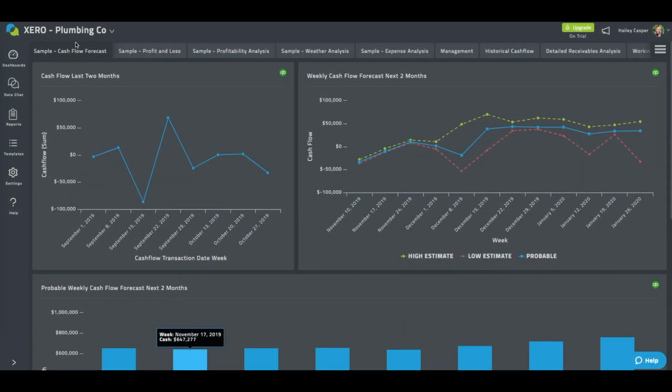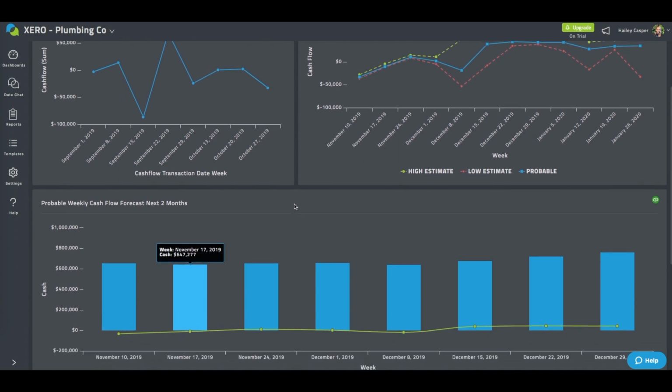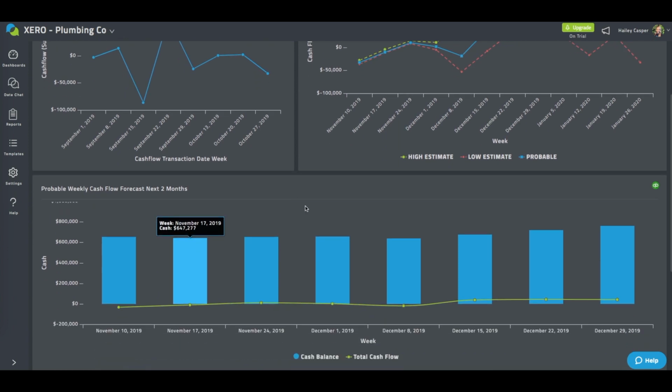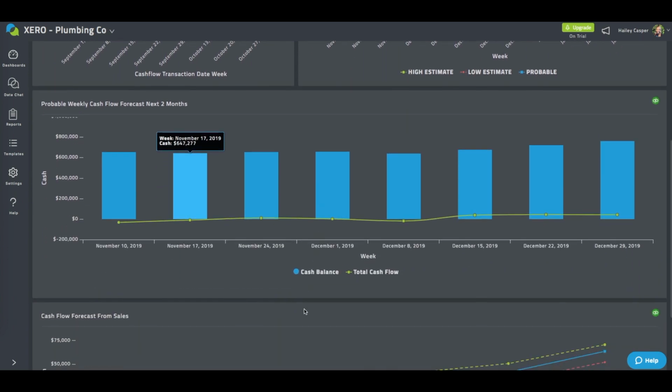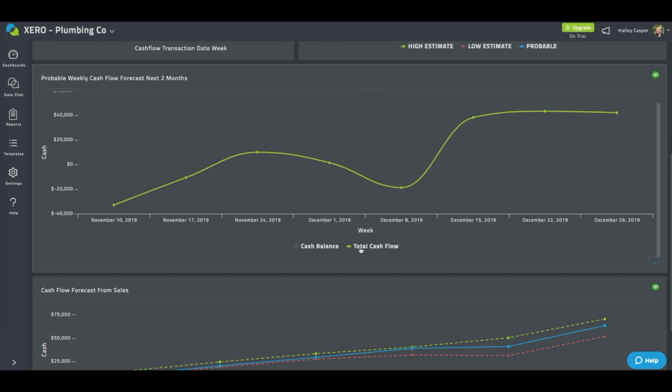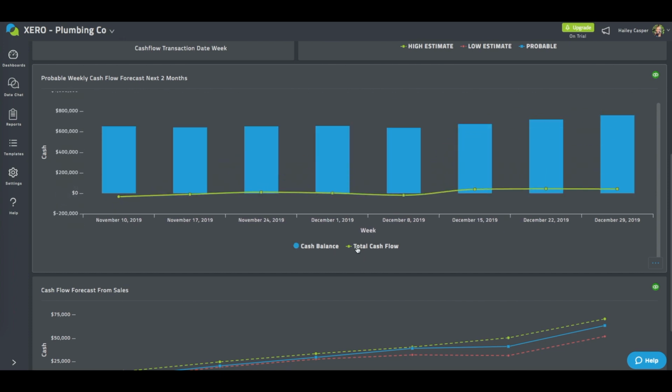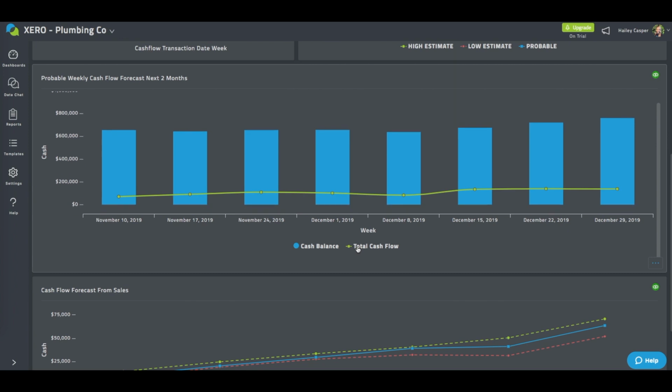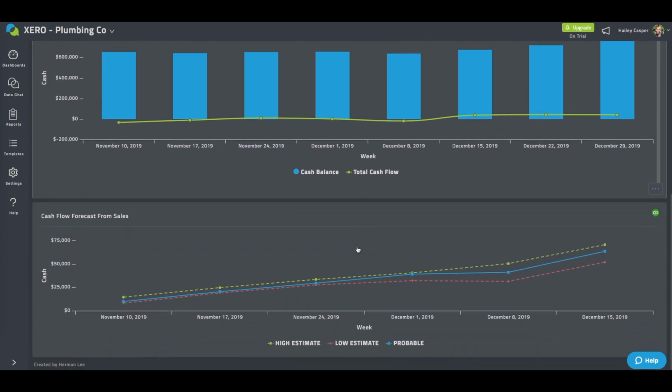Chata.ai's cognitive cash flow forecasting feature allows you to take a totally hands-off approach to forecasting. The system automatically generates a rolling cash flow forecast projecting probable, high estimated predictions, and low estimated predictions based on the historical data of the individual business. Chata's system factors several dimensions into the generated forecast and weights the importance of each dimension in the context of each individual business, including things like cyclicality, temporality, invoice amounts, and total days to pay.